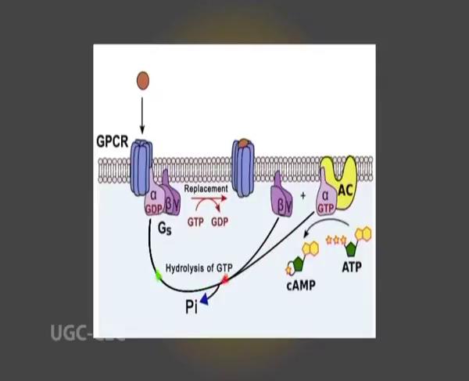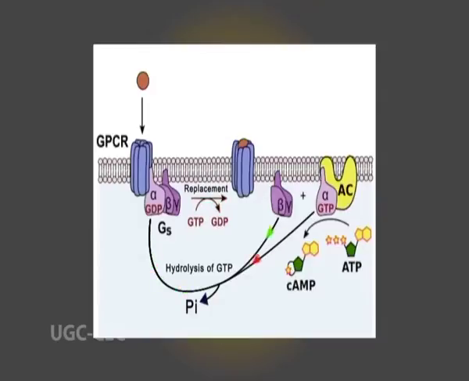The alpha subunit-GTP complex then moves to and binds to a nearby membrane effector molecule, such as the enzyme adenylyl cyclase and phospholipase C, or to an ion channel carrier protein. The activity of the effector molecule is either stimulated or inhibited by the specific alpha subunit-GTP complex.